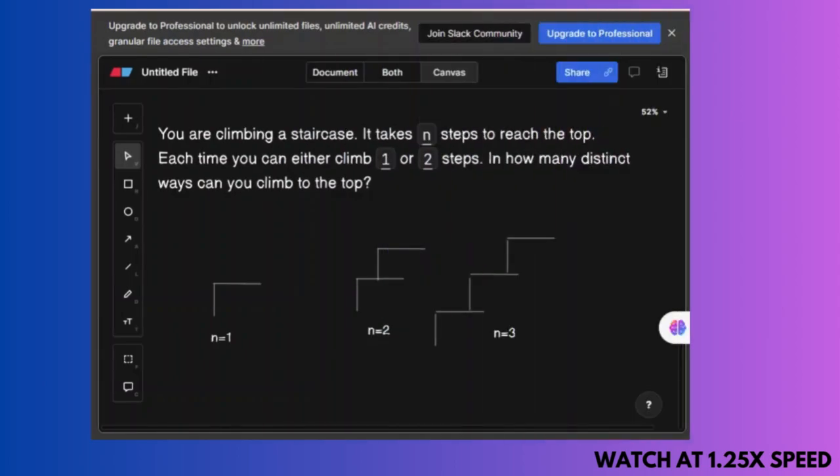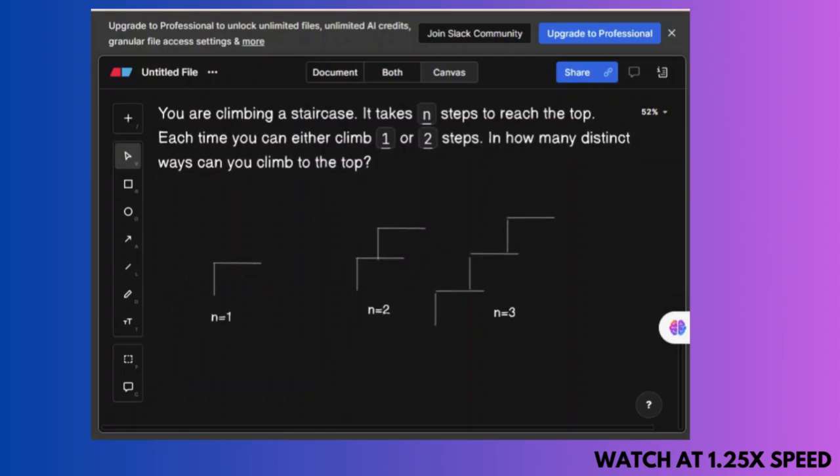In this question, we are climbing a staircase and it takes n steps to reach the top. Each time you can either climb by one or two steps. In how many distinct ways can you climb to the top? So this is the question where we have to reach the top. How many different ways of reaching the top are there if we can only take one or two steps at a time?